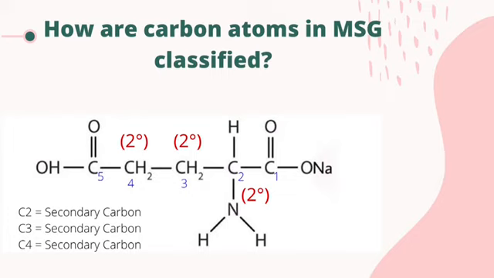So, the second carbon is a secondary carbon as it is bonded to 2 other carbon atoms. Same goes to the third carbon, which is also a secondary carbon. Analogously, the fourth carbon is also a secondary carbon as it is bonded to 2 carbon atoms.